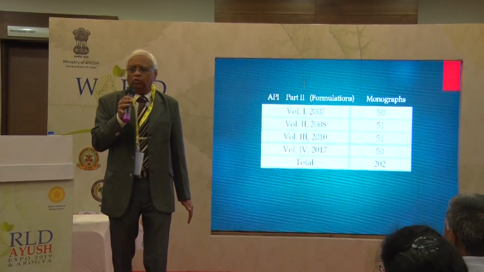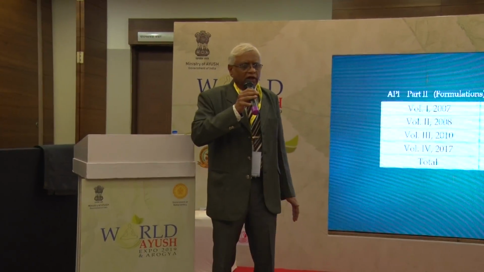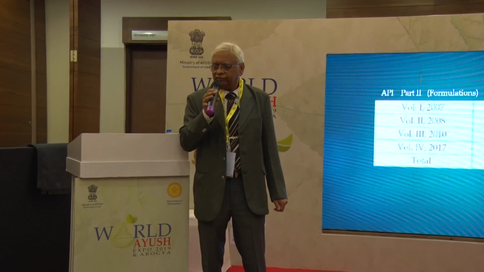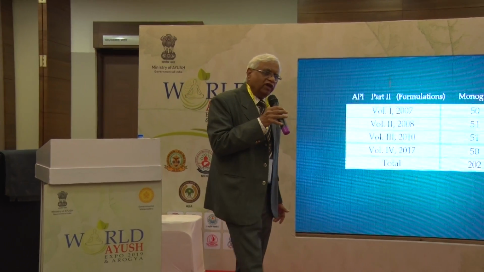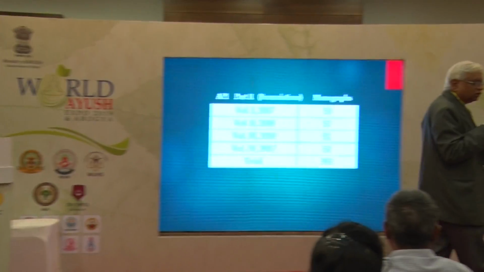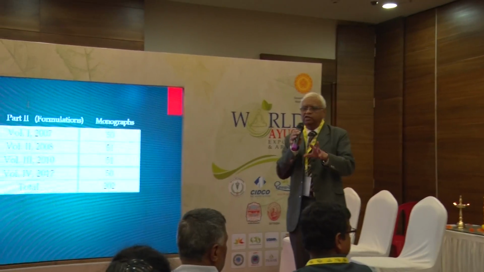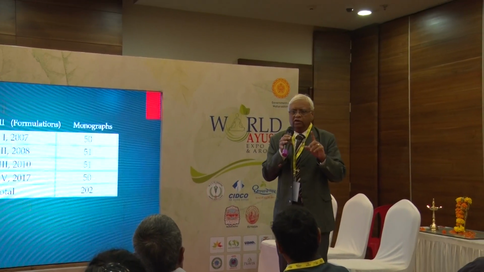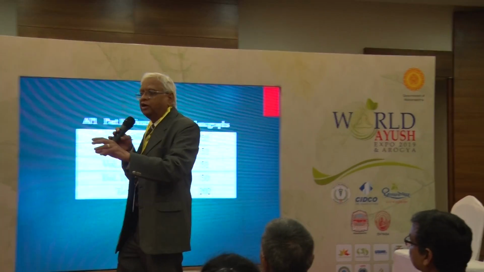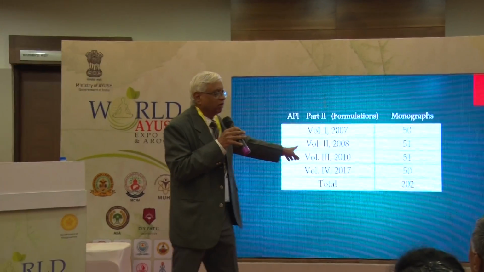Total 202 monographs have been published. Now this is regarding formulation. If anybody manufactures a drug based on these formulations which are mentioned in these monographs, in this pharmacopoeia, then it is mandatory on that person that he abides by the pharmaceutical standards of these monographs which have been published.